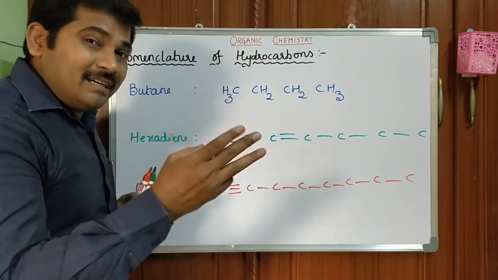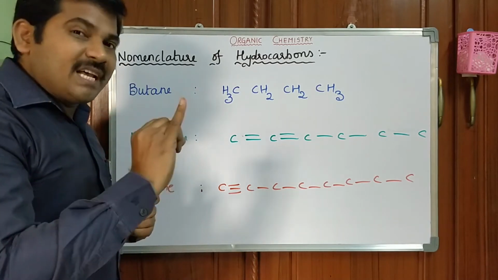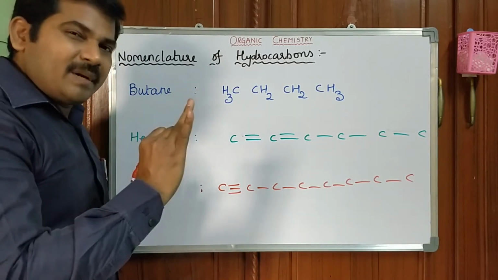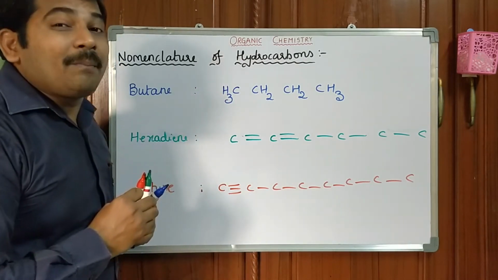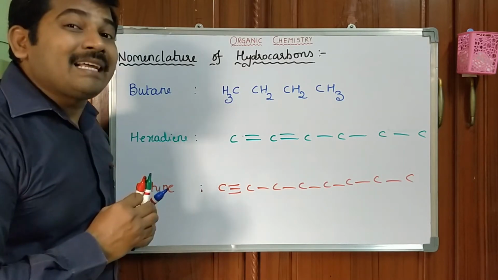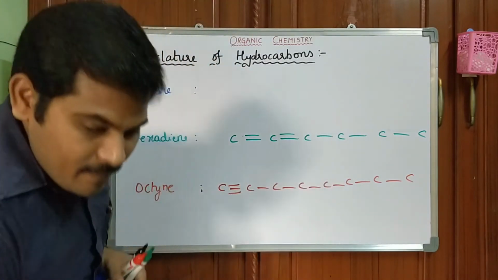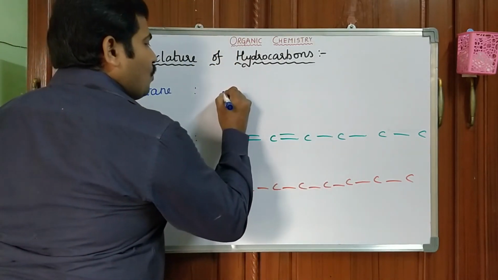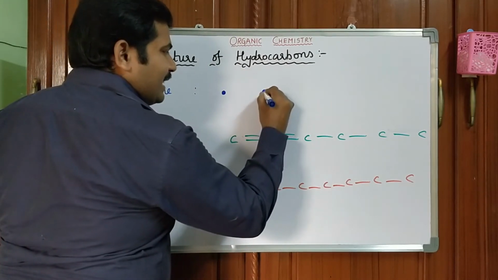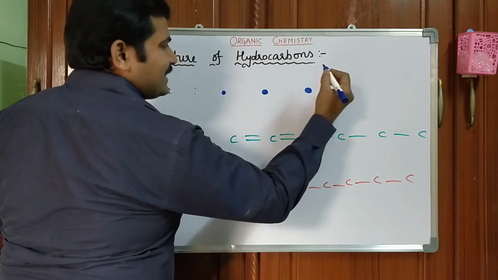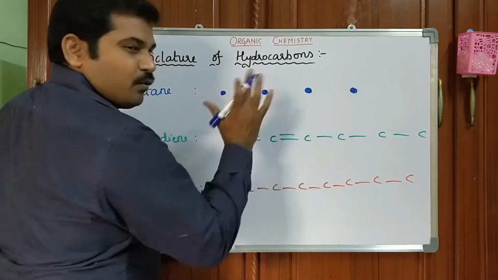Okay, so far we have learned three types of representations to draw the organic molecule. First one is Fischer representation. Another one is chain representation. Another one is condensed representation. Another one is dot representation, also called Natta representation. Dot representation, how to represent those dots? One dot means one carbon, another dot, another carbon, another dot, another carbon, another dot, another carbon. So these are the four dots, meaning four carbons.